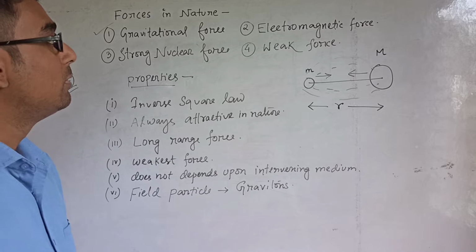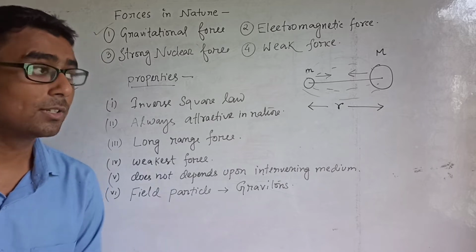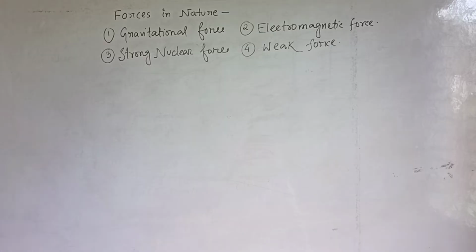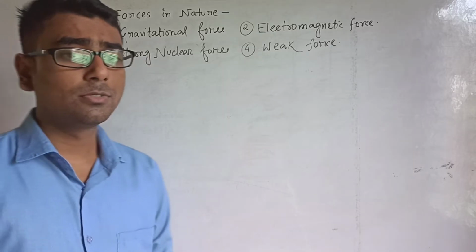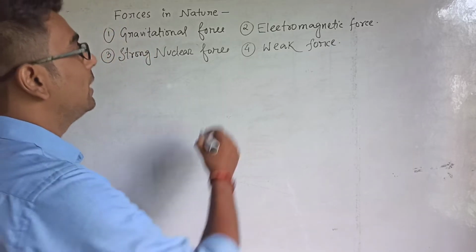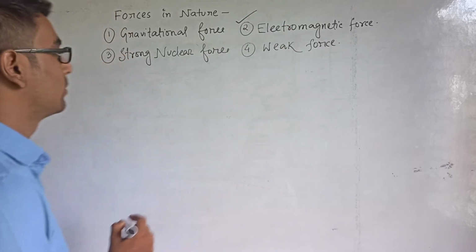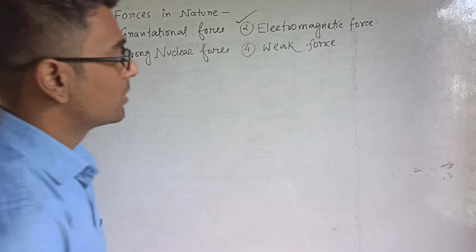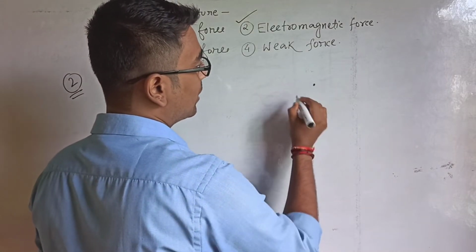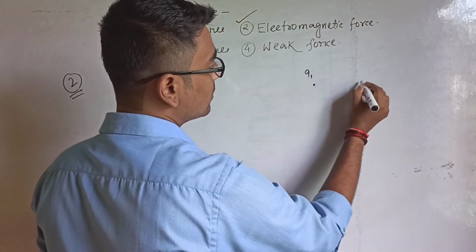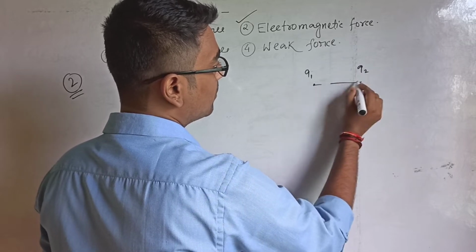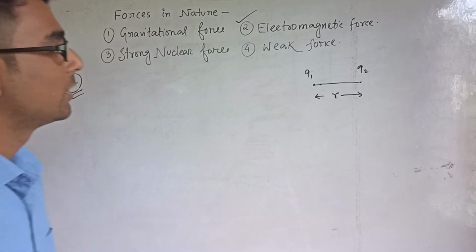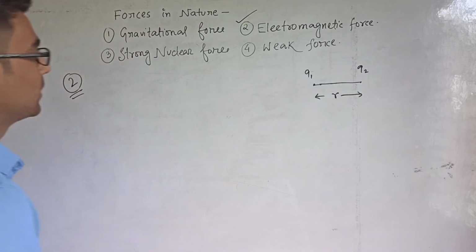So let's move to the second one, electromagnetic force. Suppose we consider two charges, Q1 and Q2, separated by a certain distance R in an air medium.